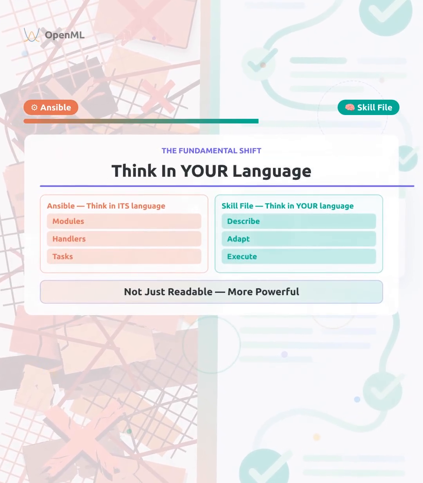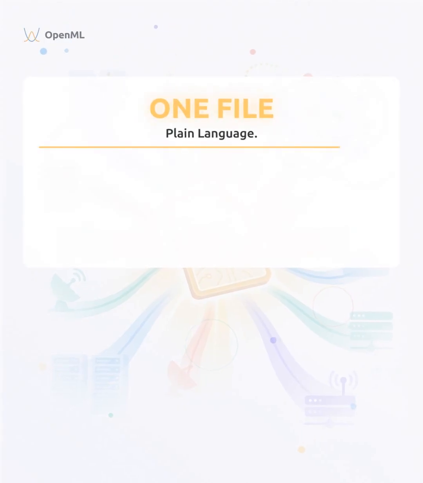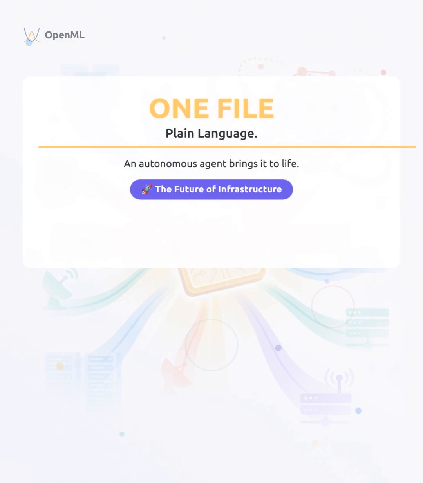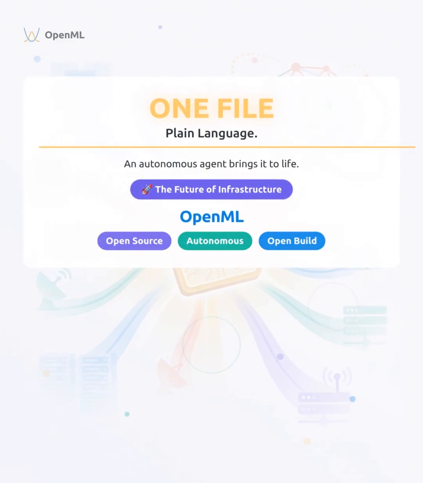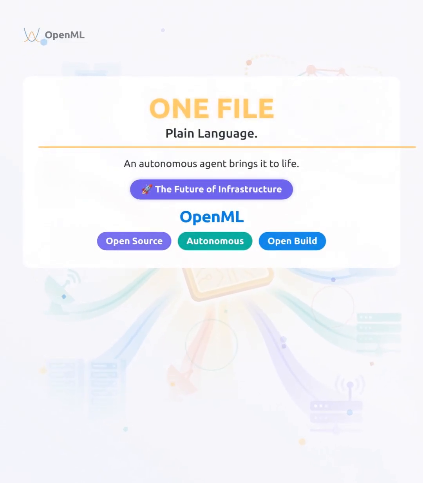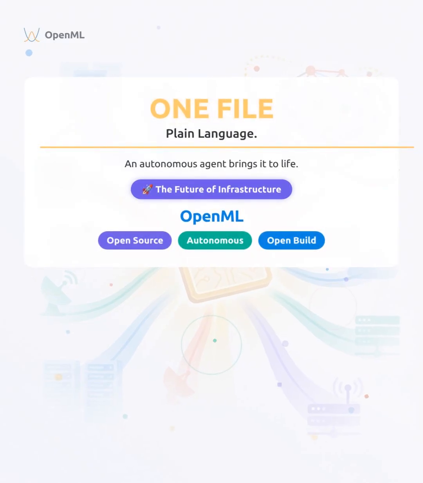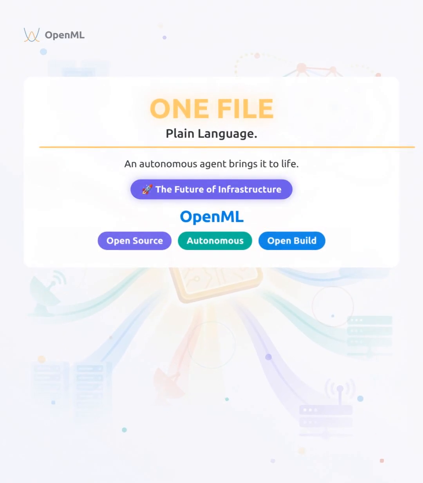This is the fundamental shift. Ansible requires you to think in its language: modules, handlers, tasks, plays. An agent skill file lets you think in your language. You describe what you want, and the agent figures out the how. That's not just more readable, it's more powerful. One file, plain language, and an autonomous agent brings it to life. That's the future of infrastructure at OpenML.